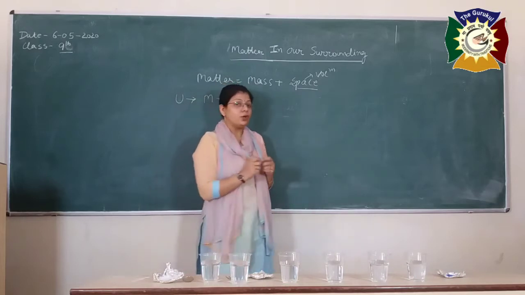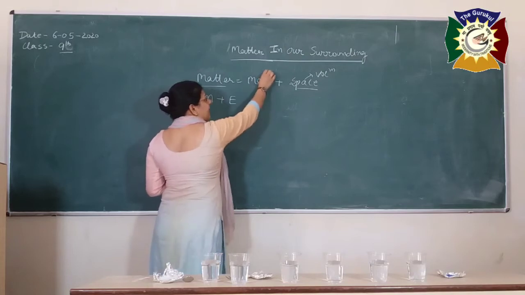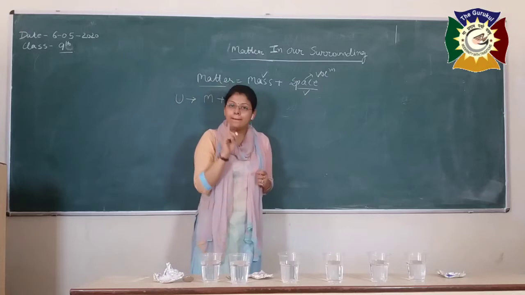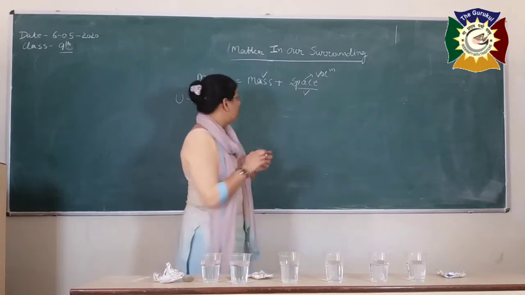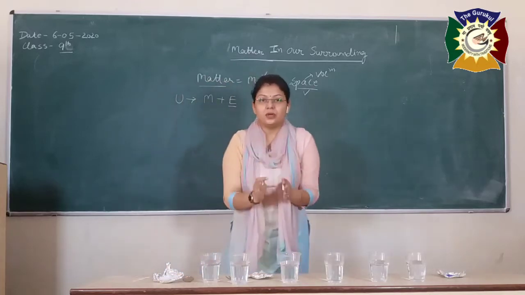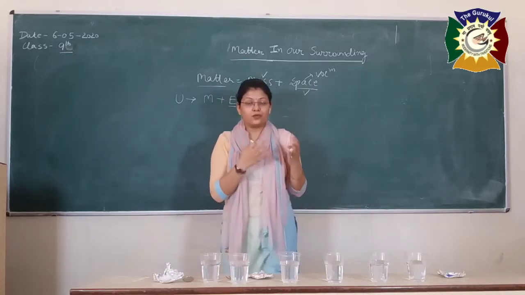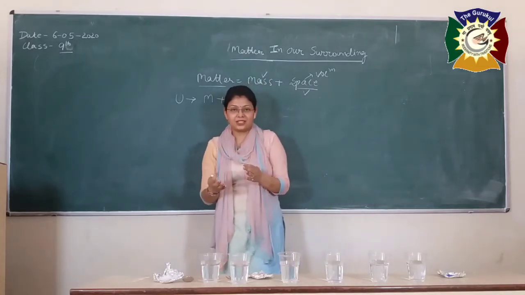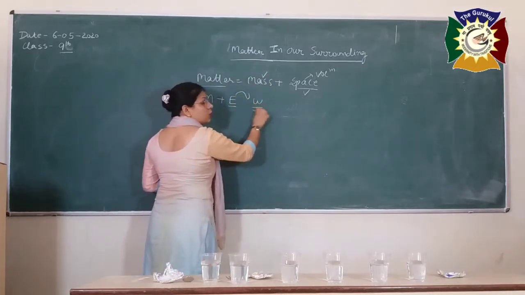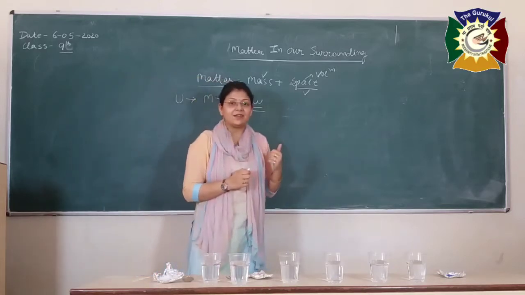Now a question should come to your mind: what is matter? We have already discussed, anything having mass and occupying some space is known as what? Matter. Okay. So now regarding energy, the capacity to do any work is known as what? Is known as energy. That means you eat food, the food is getting converted into what? Energy, and then this energy you can use to do some work. So the universe is composed of what? The matter as well as energy.